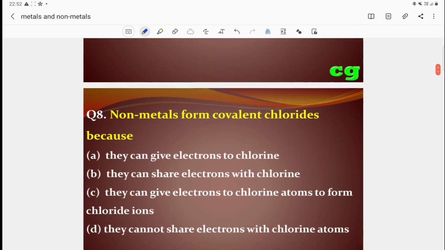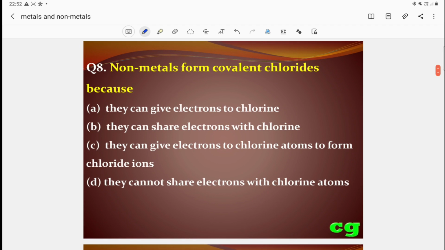Then question number 8: nonmetals form covalent chlorides because they can give electrons to chlorine? That is not possible. They can share electrons with chlorine, because it forms a covalent compound, so this is correct. They can give electrons to chlorine, it is not possible.